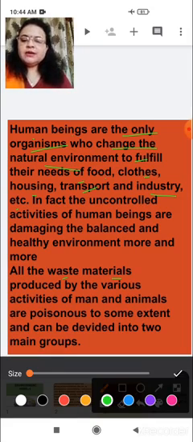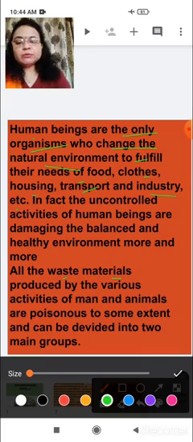When the uncontrolled activities of human beings disturb the environment, then what will happen? More and more waste will be produced by these various activities of man and also of animals. All the waste materials produced by the various activities of man and animals are poisonous.